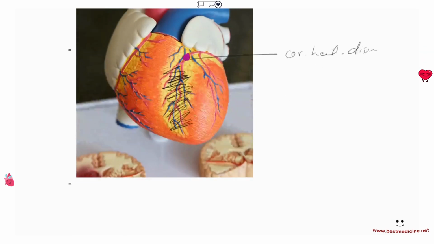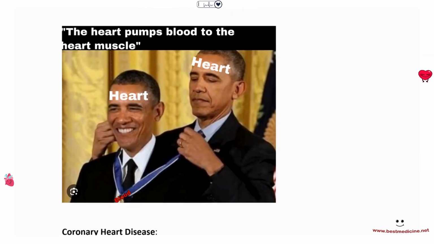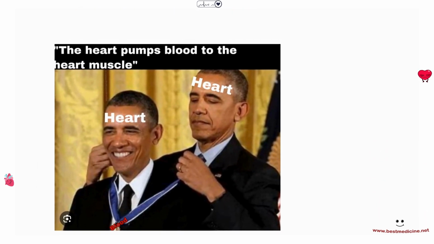So that takes us to the next topic. But anyways, here's a meme. So remember, the heart is pumping blood to its own muscles by the coronary arteries. It's kind of like a heart, right? Reborning itself.